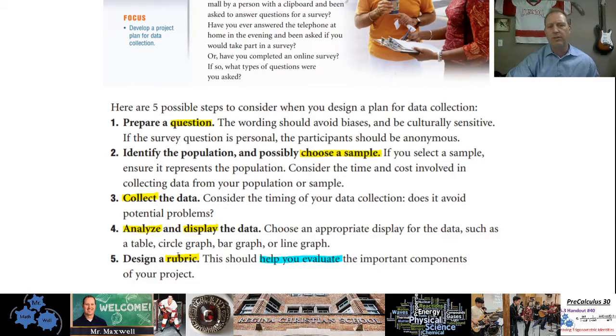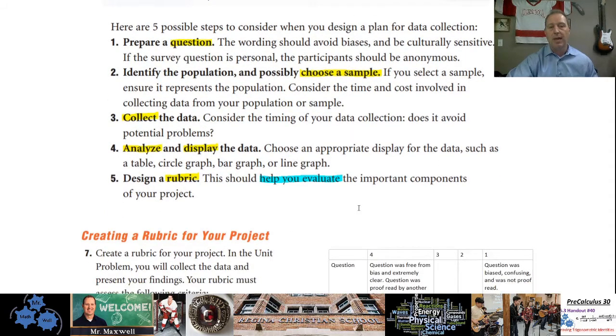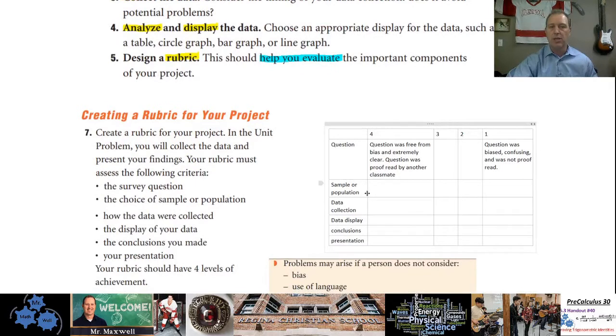Finally, the fifth one is design a rubric. Now this is a funny word that you may not be familiar with, but your teachers probably use rubrics a lot and you've probably seen them. They help you evaluate your project by basically giving you levels of achievement, right? So you've seen these before. You want to take a close look at your question, your sampling, your data collection, and all this. These are the sort of different categories. And then you want to identify what would be an excellent question. What are the characteristics of an excellent question? And you would come up with the evaluation of that.